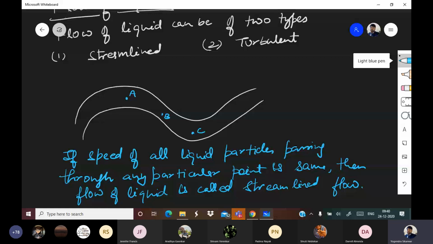Okay. Now, based on this, what is turbulent flow? The flow which is not streamlined will be called turbulent.